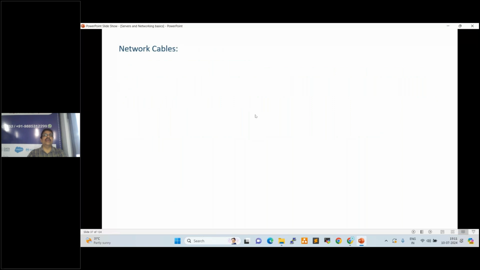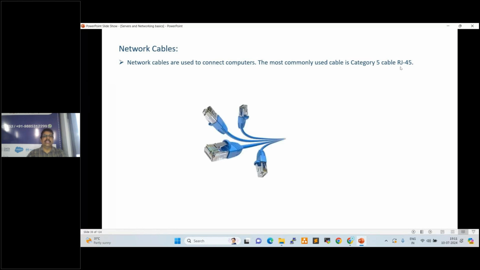Network cables. When we talk about cables, RJ45 is the very popular cable. Network cables are used to connect computers. The most commonly used cable is category 5, which is Cat 5, RJ45, right? This is a very popular cable. Currently we are also using advanced cables, fiber optics, but RJ45 is a very popular one. See here, this is the RJ45 cable. When we buy any router, along with the router we get one RJ45 cable. By using color coding, we can crimp it, and this we can connect to our system and router, right?